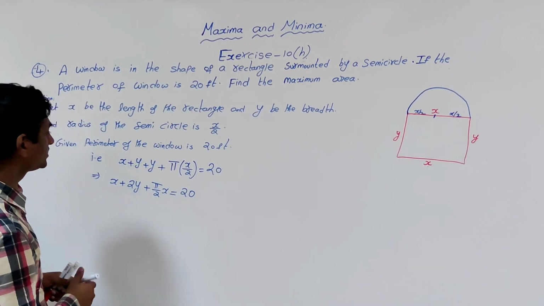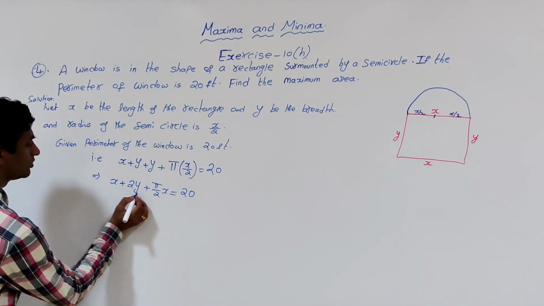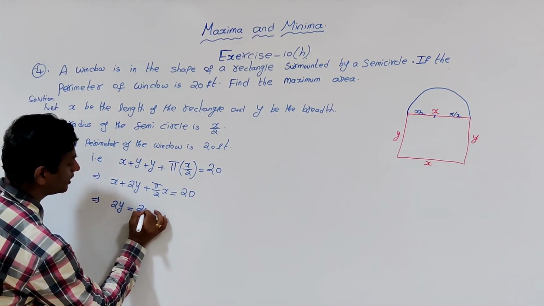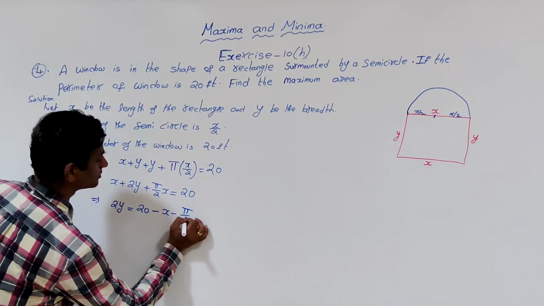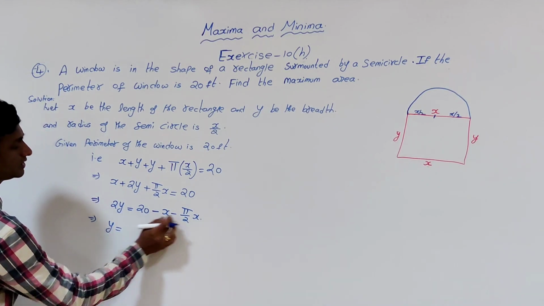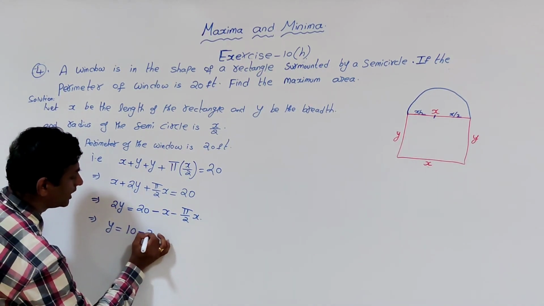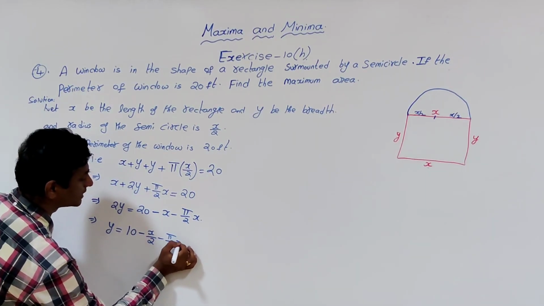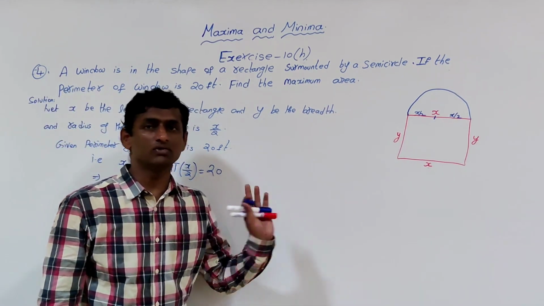So let us try to convert it into x. So 2y is 20 minus x minus pi by 2 x, or y will be this divided by 2: 20 by 2 is 10 minus x by 2 minus pi by 4 times x. So that is the relation between x and y.